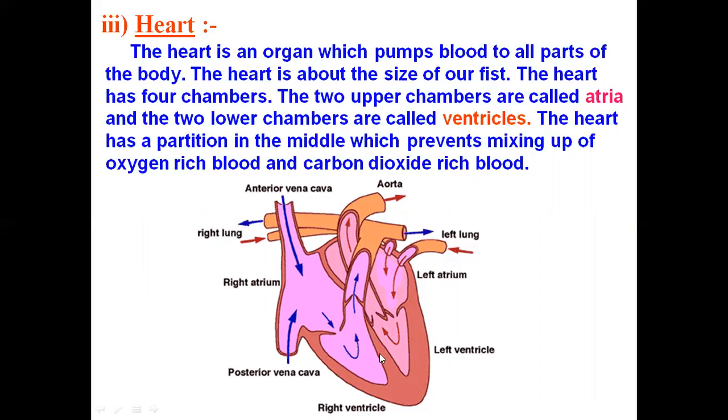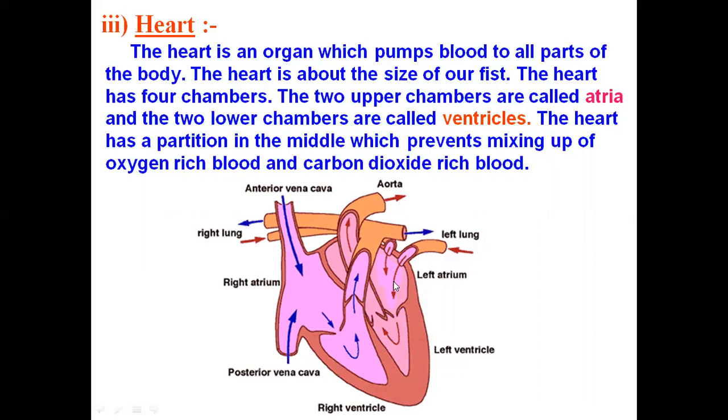That partition is known as the septum. The upper chambers are the atria, and the lower chambers are the ventricles.